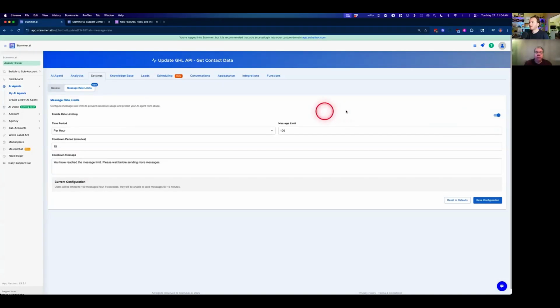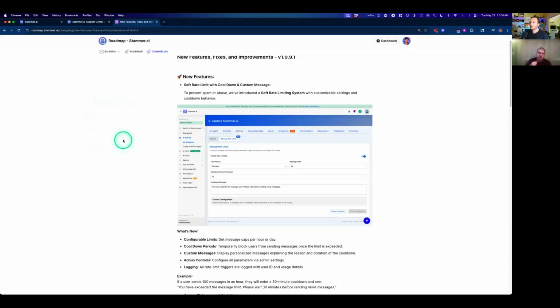Some people a few months ago were saying how they were having some issues with people trying to spam their agents. This will be a way to control that. So that is now out and available for everybody on all plans for all AI agents and ready for you guys to take a look at.